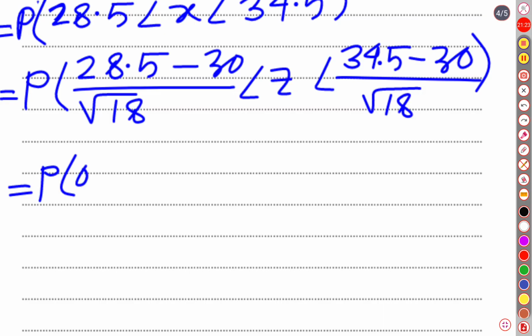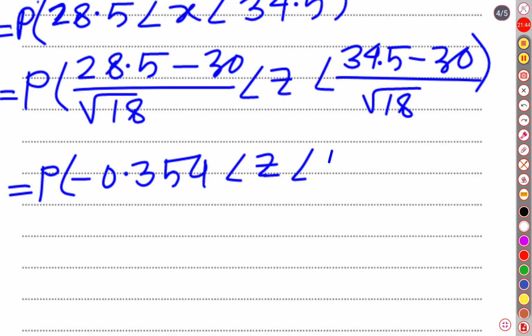So the probability of negative 0.354 less than z less than, if we divide 4.5 over square root of 18, it is 1.061.